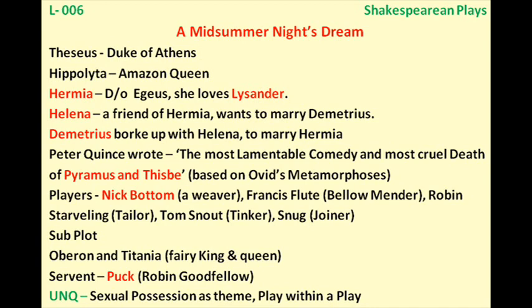Now, in the main plot line, we have one name, that is Hermia. She is the heroine, and she is in love with Lysander. Lysander is also a fellow from the same country, and then her father. Whose father? Hermia's father, that is Aegeus.